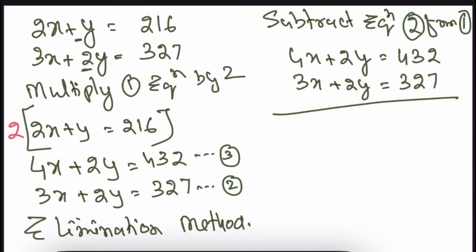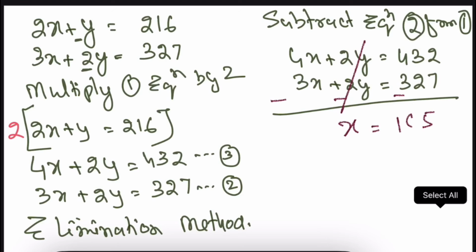The y terms are gone, so x equals 105, because 4 minus 3 is 1, 432 minus 327 is 105. This is the x value that has come.